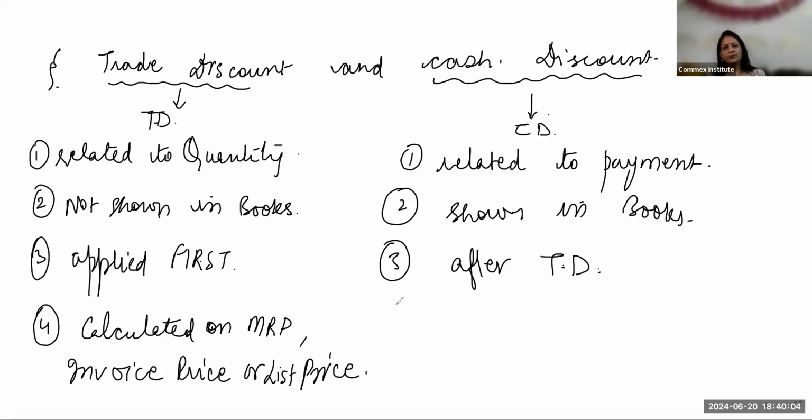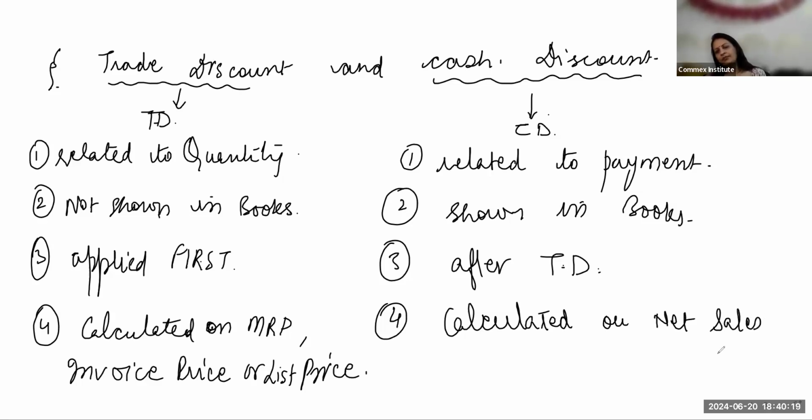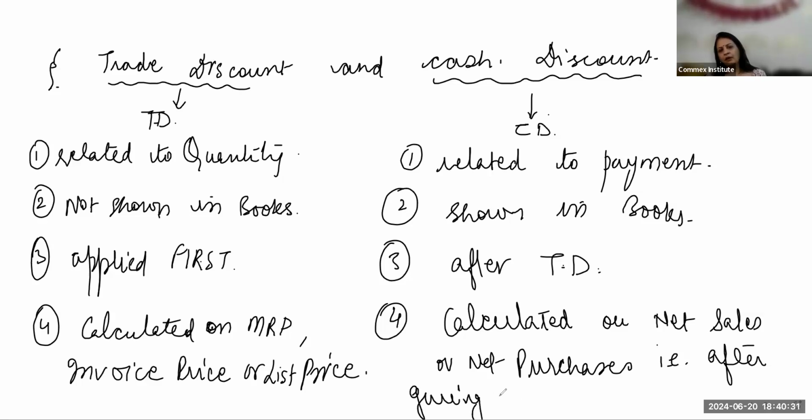Any term can be used. And cash discount is calculated on net sales or net purchases, that is, after giving trade discount, on the eligible amount. Now, what is this eligible amount? I'll tell you. Now we'll take the example of both the things.